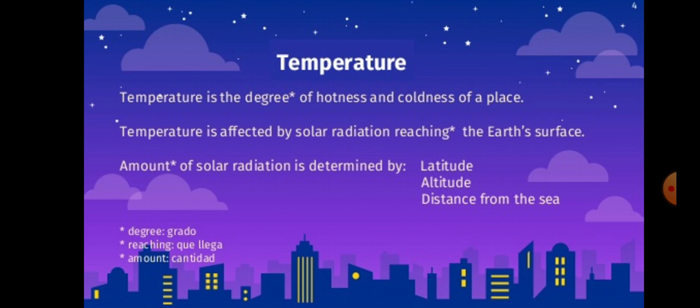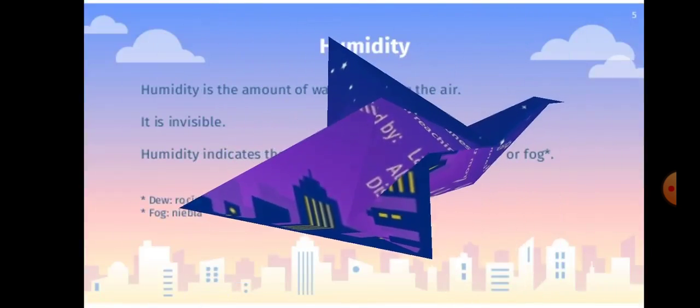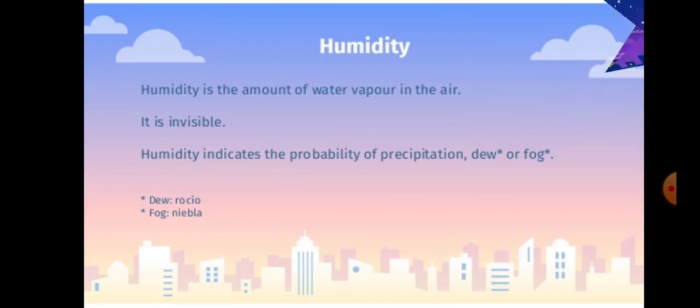Let's go forward to humidity. You must have heard this word in your daily routine. Humidity is the amount of water vapor in the air. There are very small amounts of water vapor in the air. You must have witnessed small dew drops early in the morning on your plants, on your lawn. These are the water vapors which exist in the air.